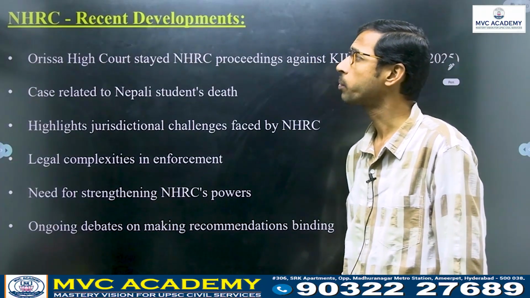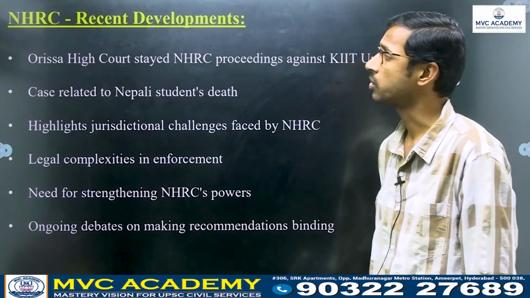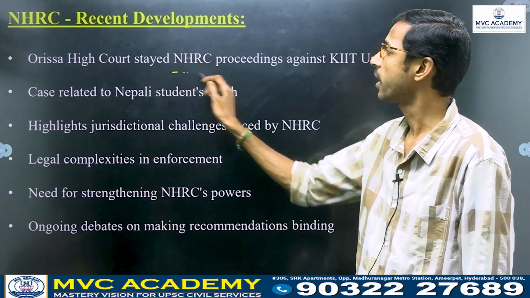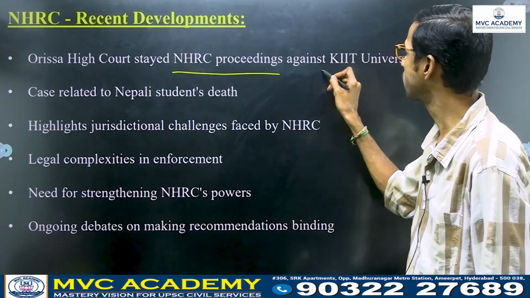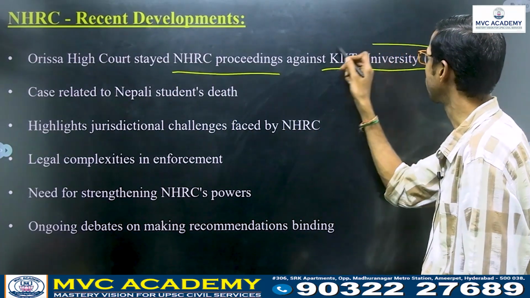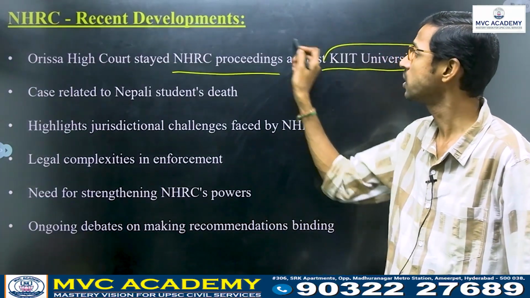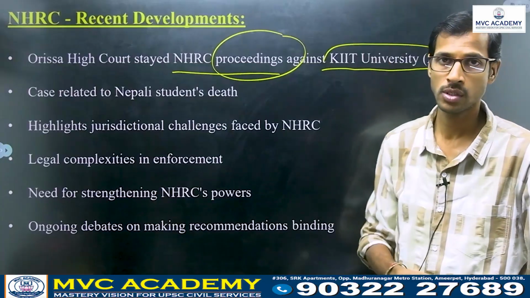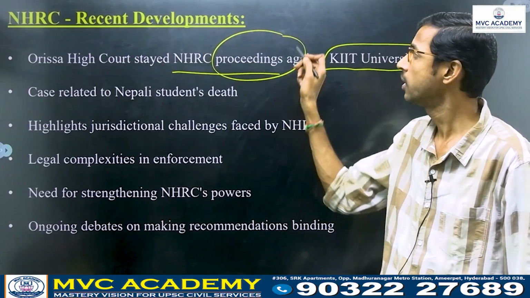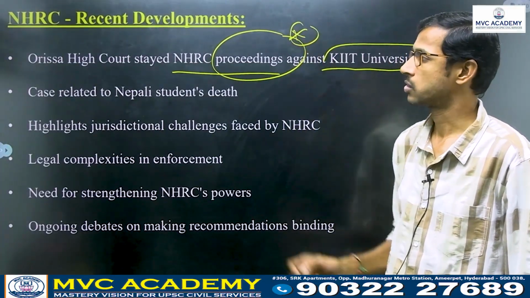What are the recent developments regarding the National Human Rights Commission? The Orissa High Court stayed NHRC proceedings against KIIT University in 2025. The Orissa High Court stayed NHRC proceedings against one university. That is limiting these powers, we can say.